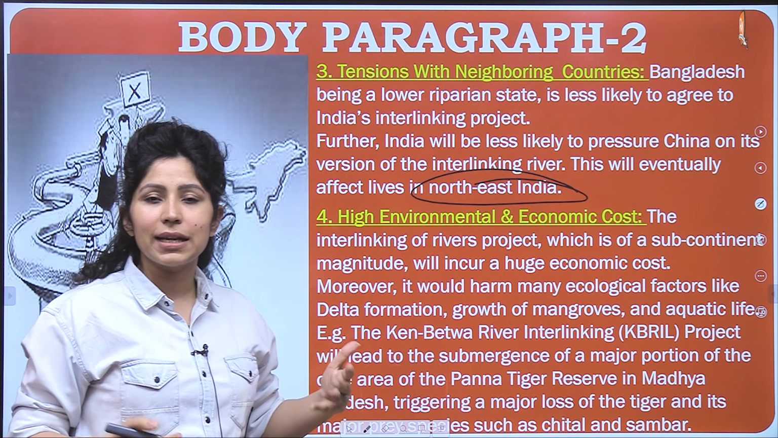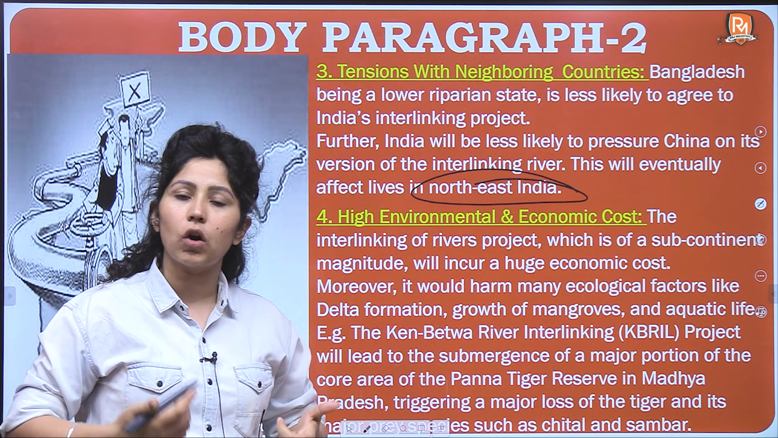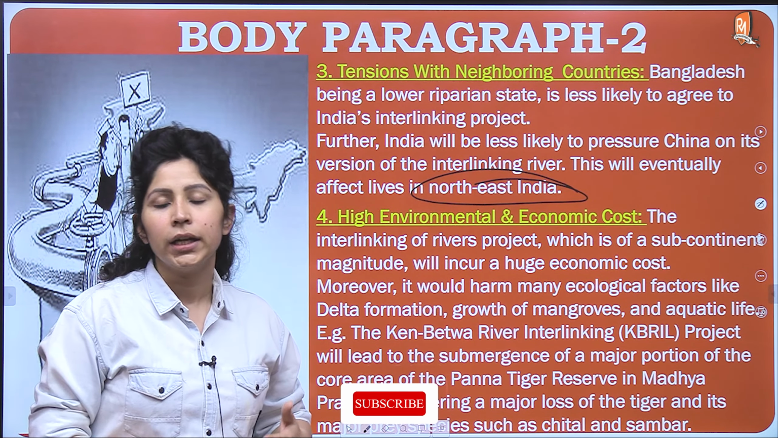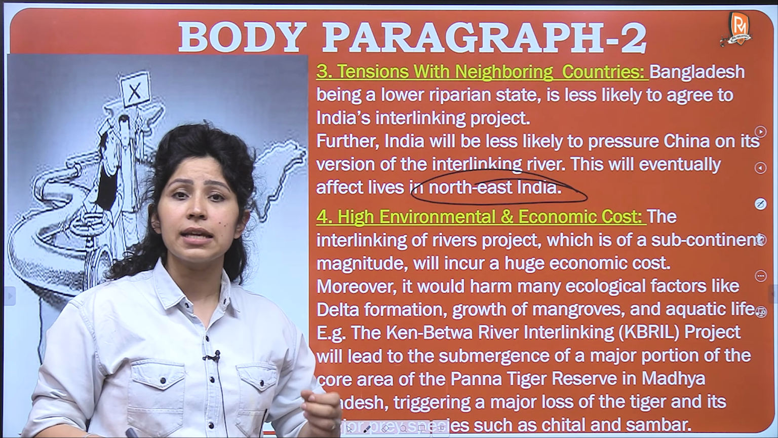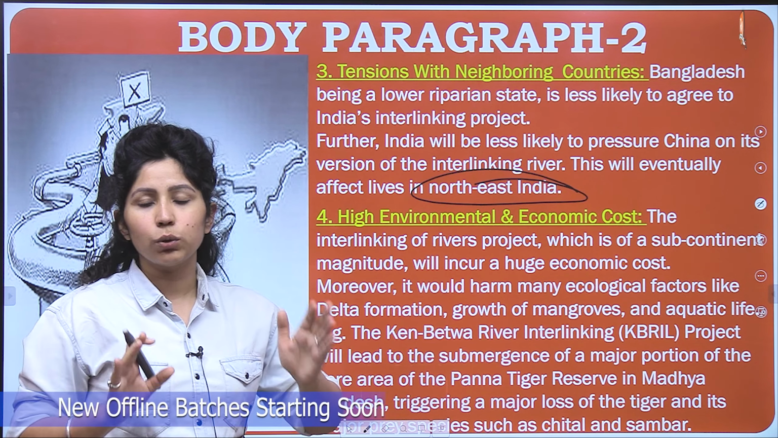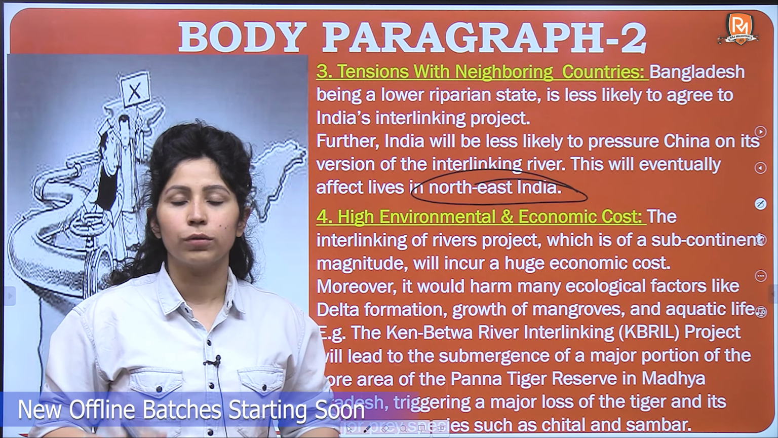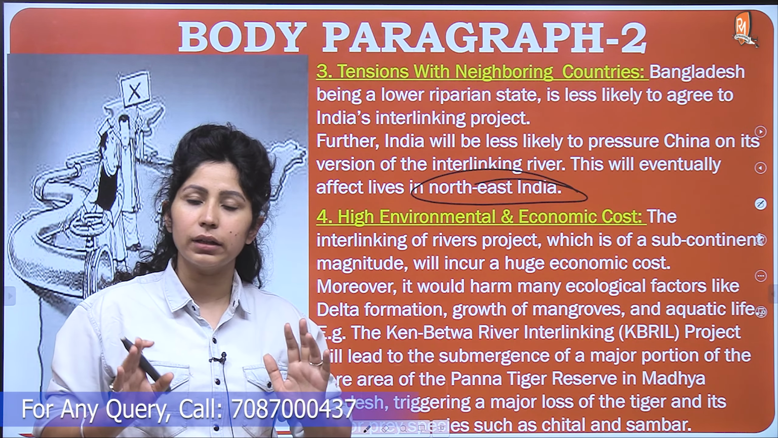The fourth one is high environmental and economic cost. Economic cost is already there because a lot of infrastructure needs to get behind it. A lot of trees have to be cut. A lot of digging has to take place, and interlinking requires giving power to the river in a particular direction against its natural flow. So artificial power needs to be given for a particular time for the course of the river to be changed.